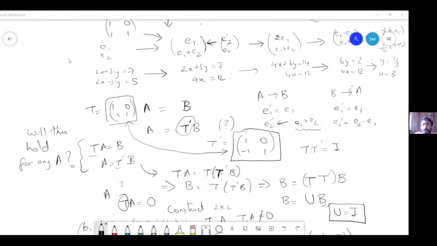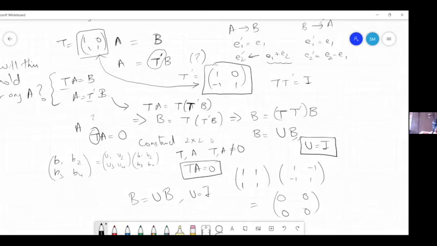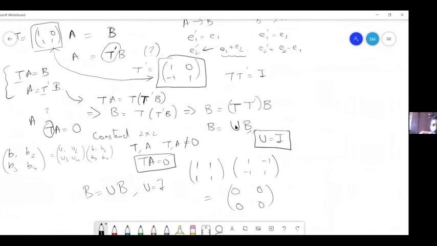Okay. Right. But still, you have proved that if B is equal to UB, then U is I. That is something which I would like to still think about. Very interesting. So B is equal to UB. It is not so clear to me that this should be true. Maybe I can continue the manipulations.